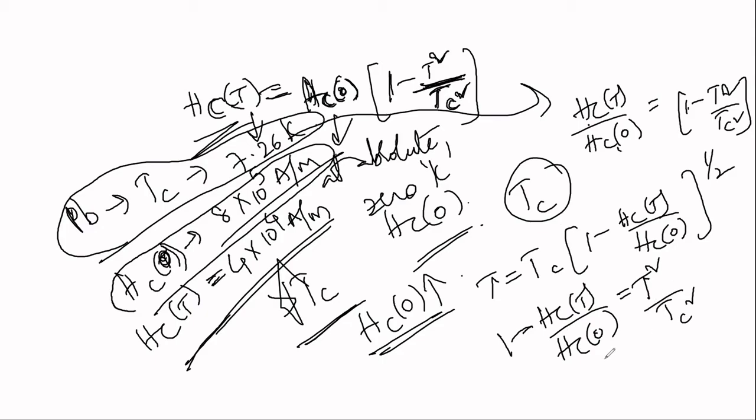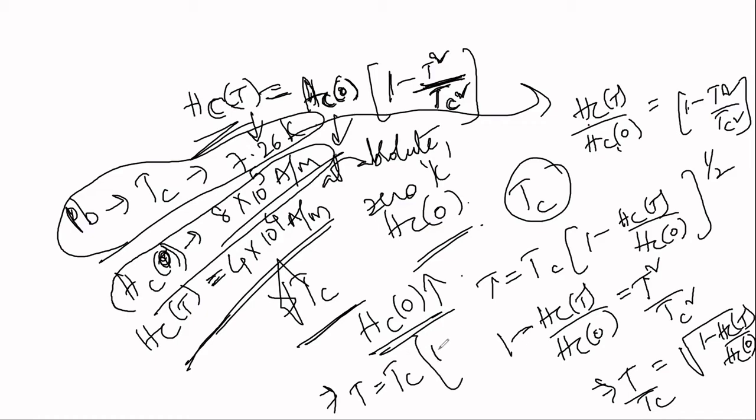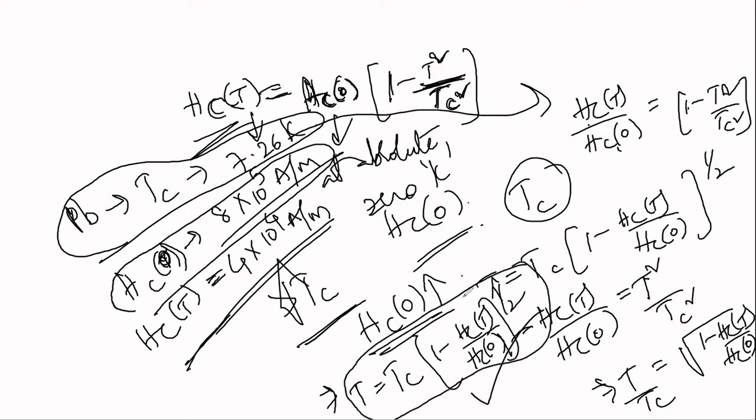Now T by Tc equals root of 1 minus Hc of T by Hc of 0. So T equals Tc into (1 minus Hc of T by Hc of 0) whole power half. This is the temperature which we require.